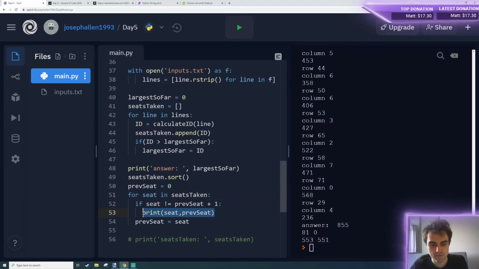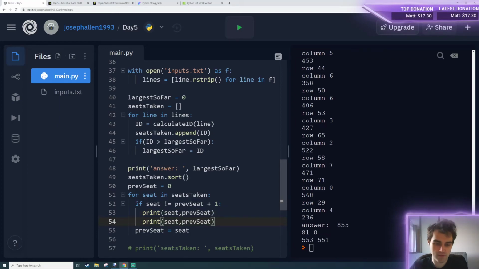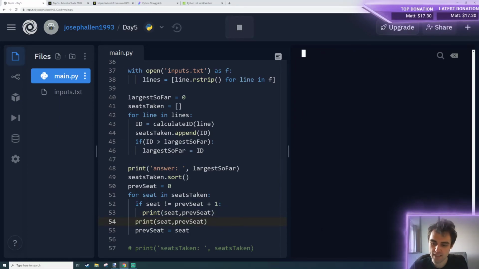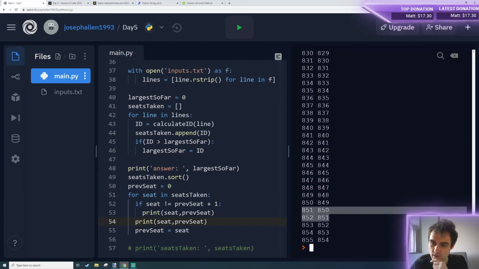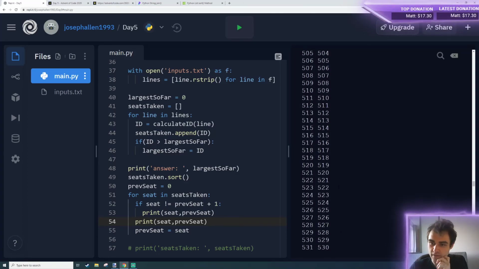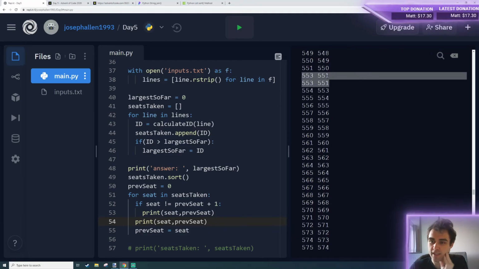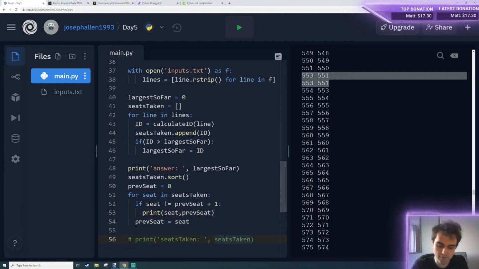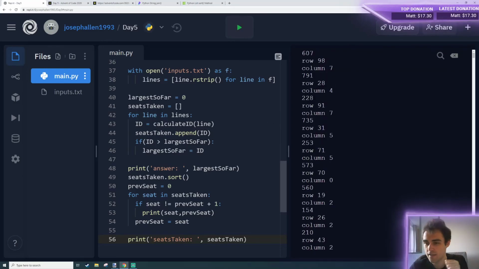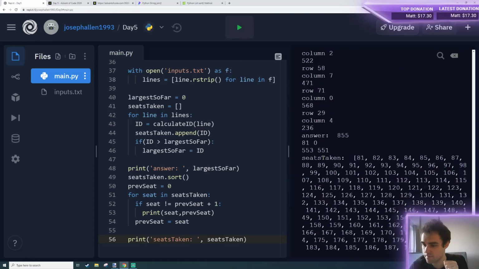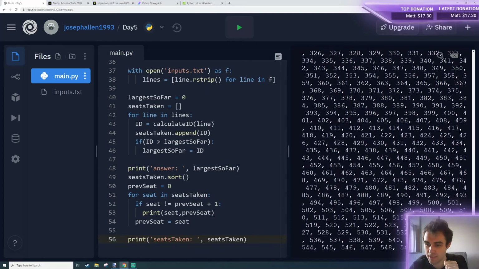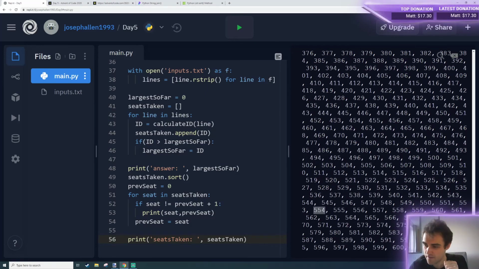So if I bring this outside of the loop, oh, it prints 81 as well, which is why I said it would. You can see there, we've got all these numbers that are one less than the next one, and 553 was my seat. So if we get to around here, you see there's a gap there, 553, 553. So we're missing 552, it looks like. And we can confirm that by reprinting this and manually checking. So there should be 552 missing in here. 551, 553. So 552 is our missing seat.